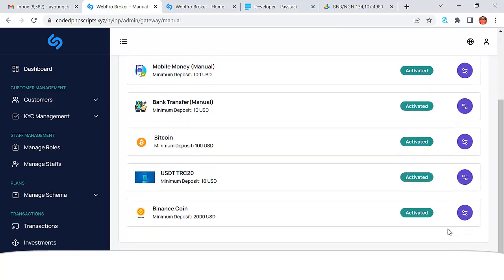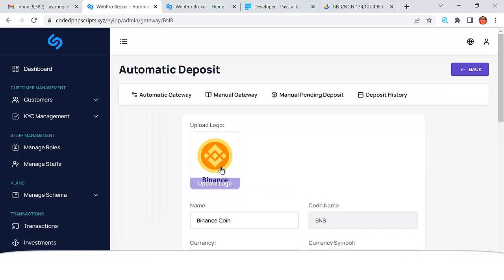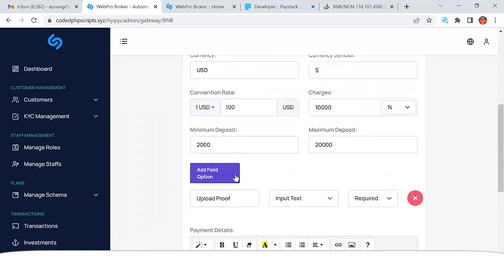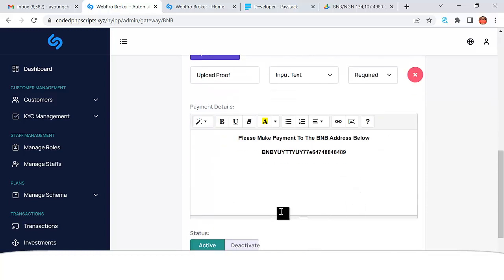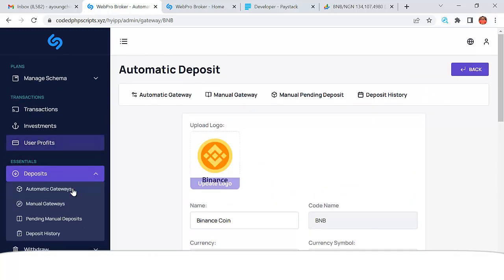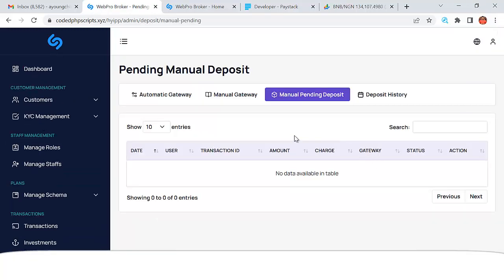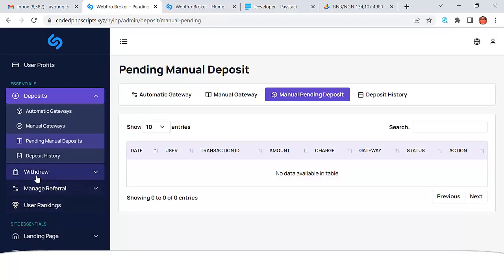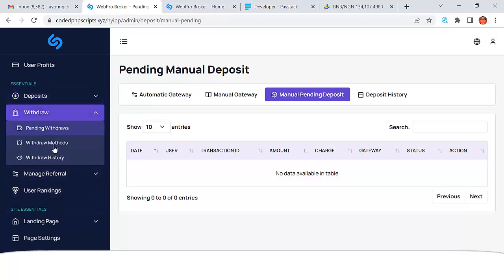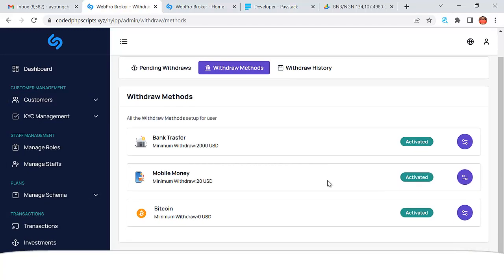Another thing that you should know when you're putting the balance coin gateway, just make sure that this is a PNG, and you add one requirement to it. All right, so that is how you can add your manual and automatic gateway. For pending manual deposit, anybody who deposits, you're going to see the pending and you can approve it from there. Same way you can also manage withdrawal. You can see pending withdrawal and withdrawal method. So you can set your withdrawal method, right?